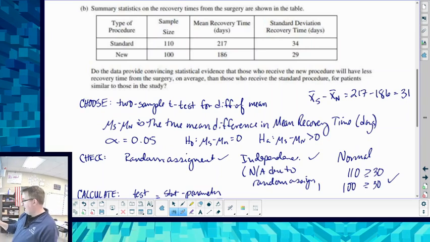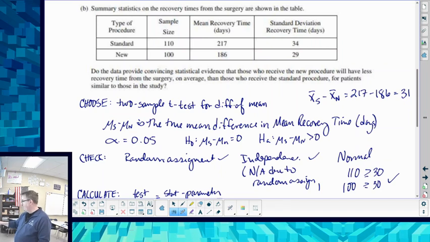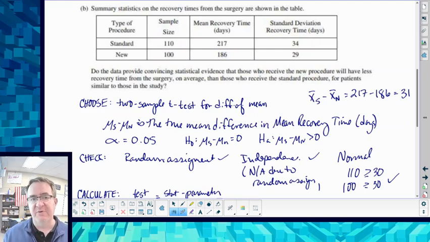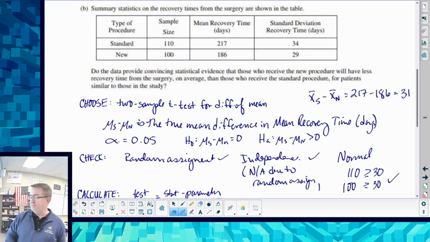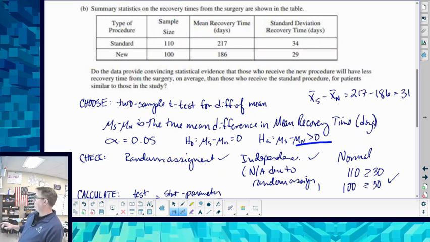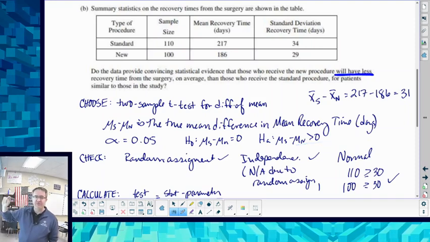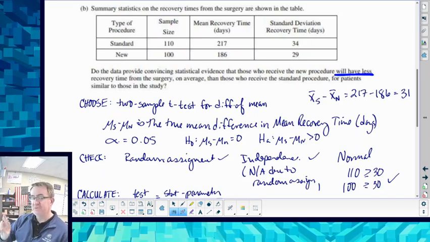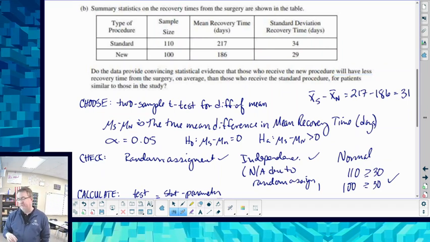Alpha is 0.05. Null hypothesis, the difference of means is 0. And the alternative hypothesis is the part where it sometimes gets tricky. For this to be a success, the standard recovery time has to be greater than the new procedure recovery time. So we want this difference to be positive, which is why I put that there. Be careful when you're reading that. You need to be very careful about the wording to know if it's less than, greater than, et cetera, and how it applies to yours. You could have also kept it as less than if I had switched the 2 around. So if you did mean of the new minus the mean of the standard, that would also be okay.